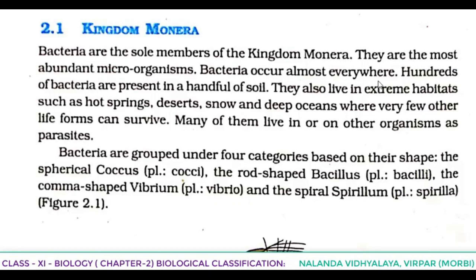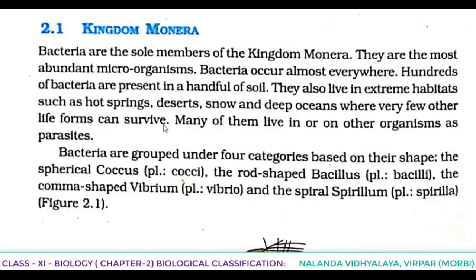Bacteria occur almost everywhere. Hundreds of bacteria are present in a handful of soil. If we are taking a handful of soil, in that also hundreds of bacteria are present. They also live in extreme habitats. Wherever the possibility of surviving is not there, bacteria are living, such as hot springs, deserts, snow and deep oceans, where very few other life forms can survive.